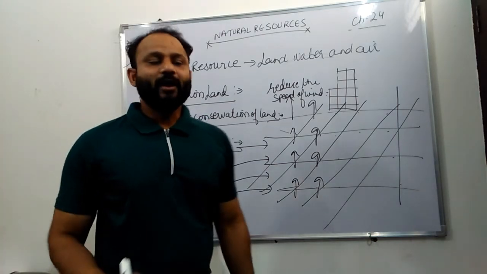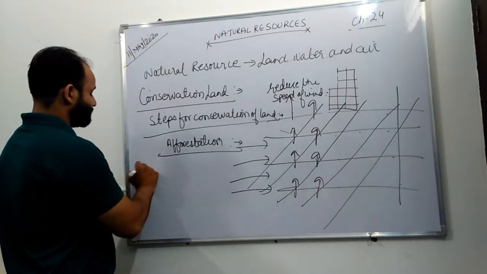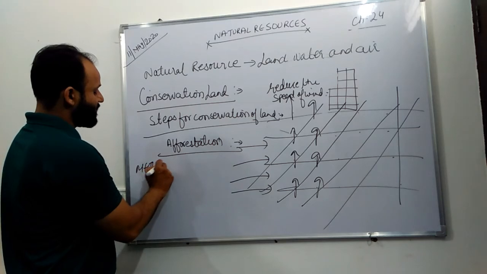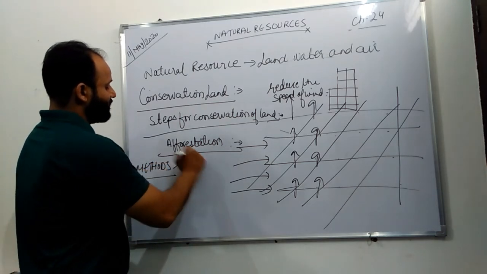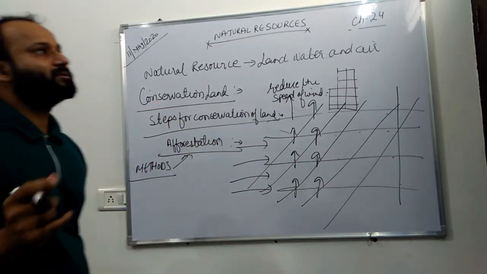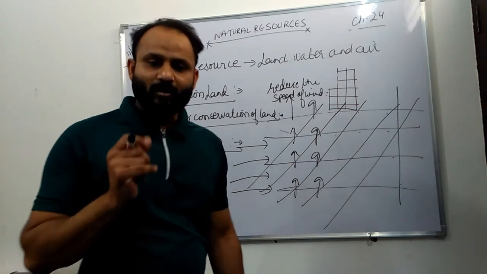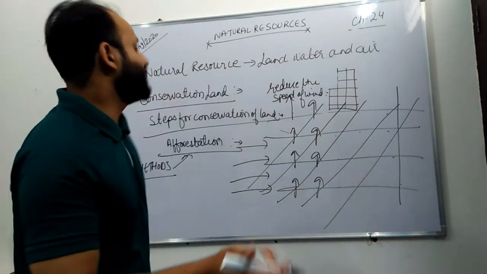Right? Now we have methods of conservation. Methods of conservation we have this one as well, afforestation, and the important one is regulated use of chemicals and fertilizers.